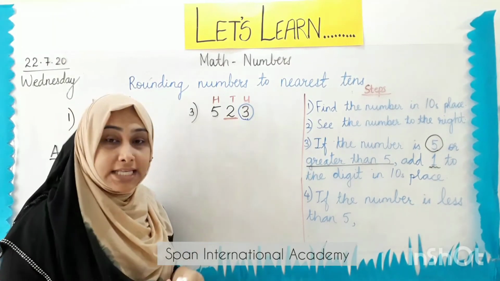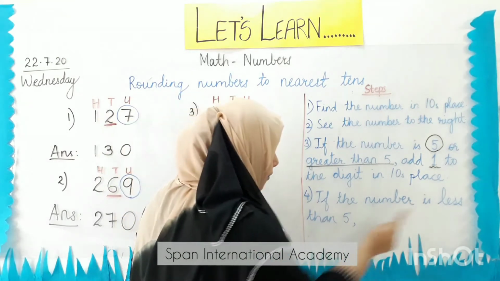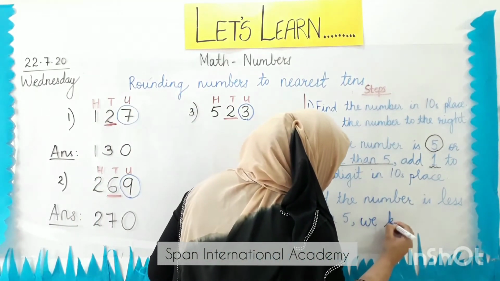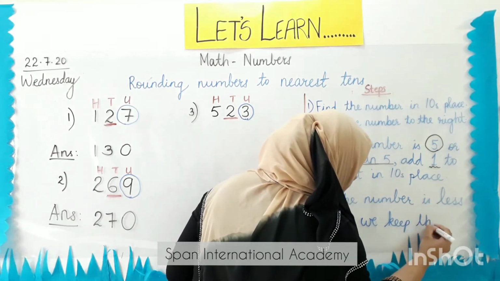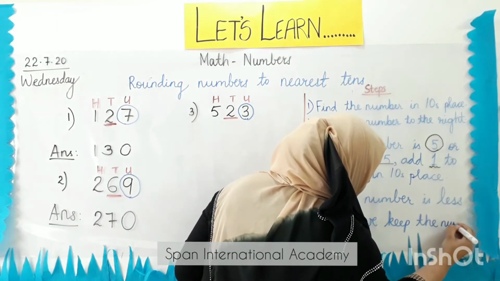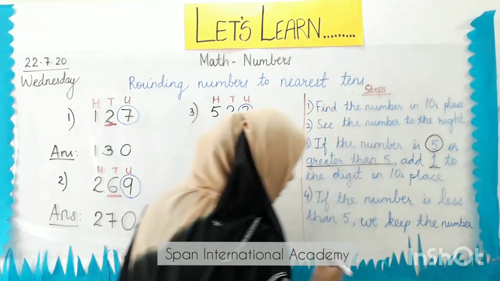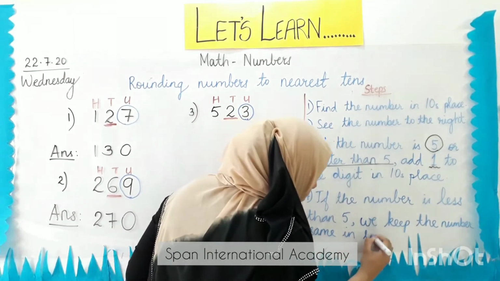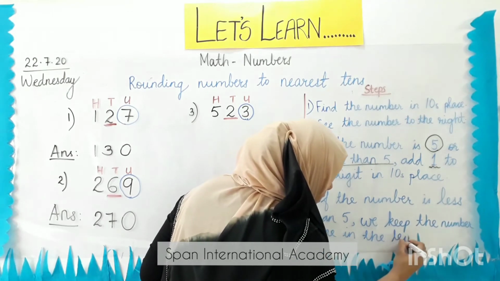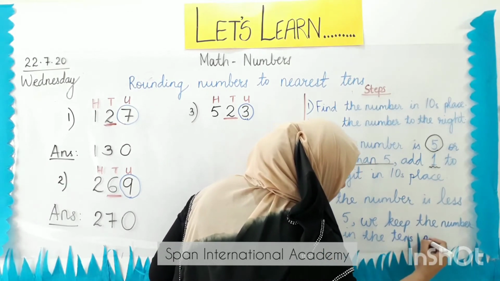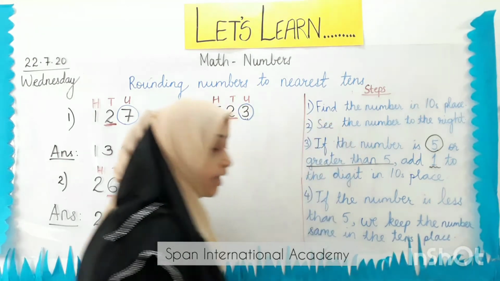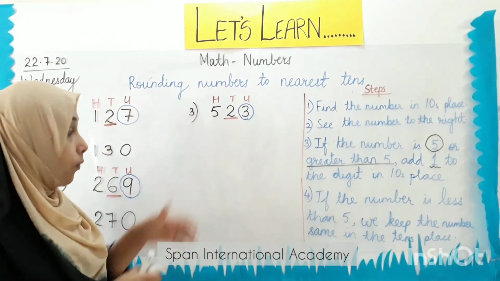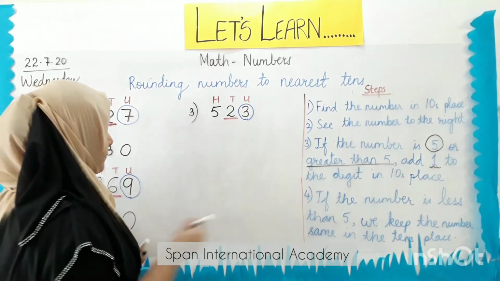We keep it as it is. So if the number is less than 5, we keep the number same in the tens place. Okay? So what will be my answer?